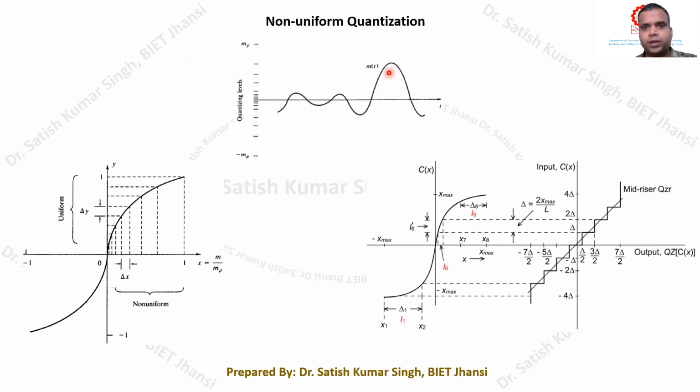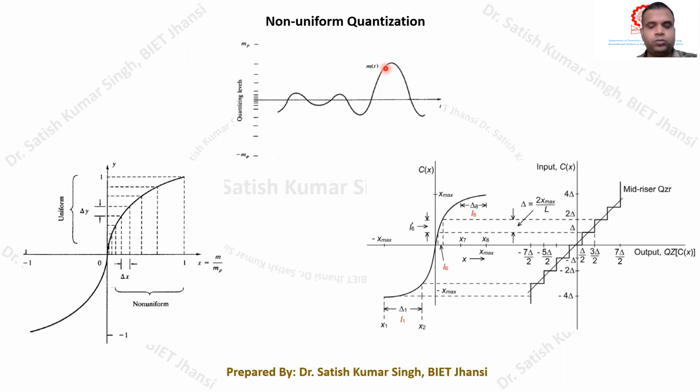Then, to get the minimum quantization error, we have to select the step size appropriately so that the quantization error will be small.